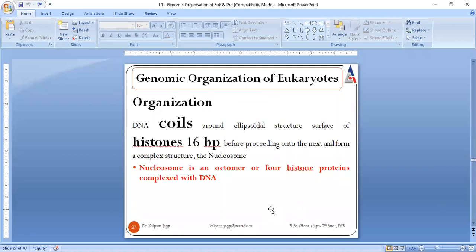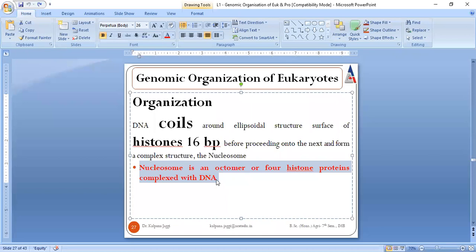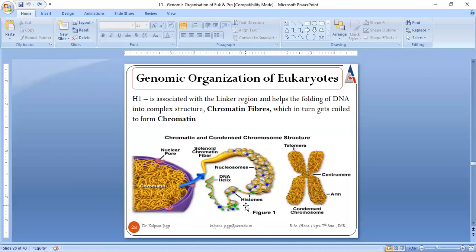So now it is clear that DNA is coiling around the histone proteins. And when one coil is completed, then it proceeds to the next, and then it forms a nucleosome. So what is a nucleosome? It is an octamer of histone proteins which are complexed with the DNA.